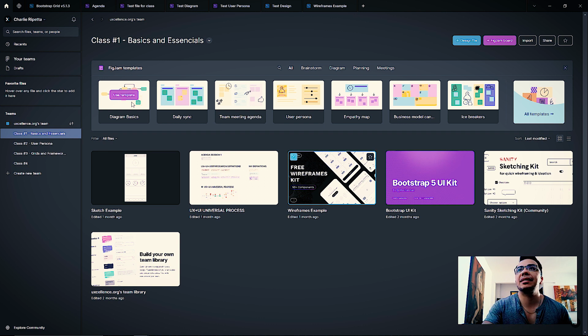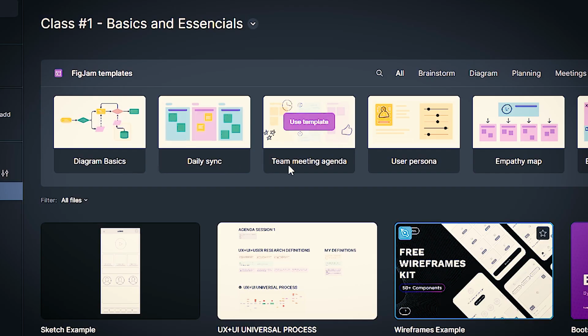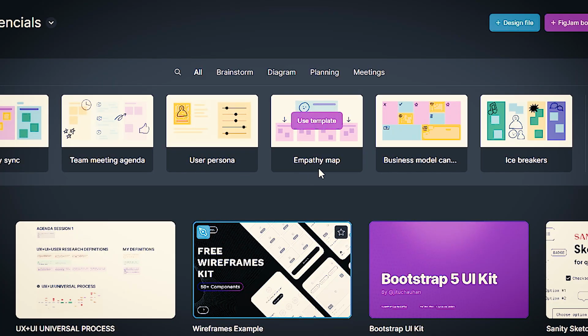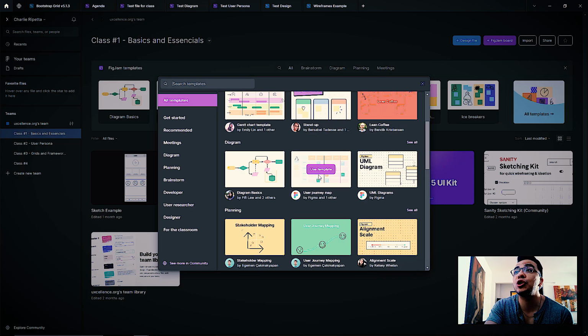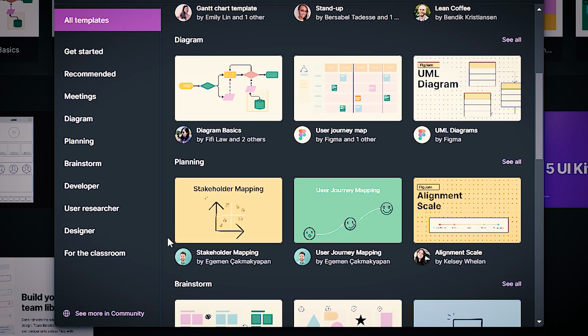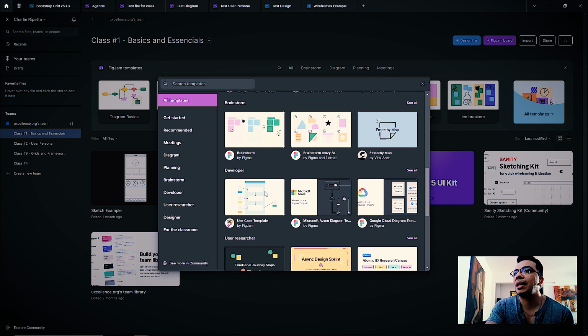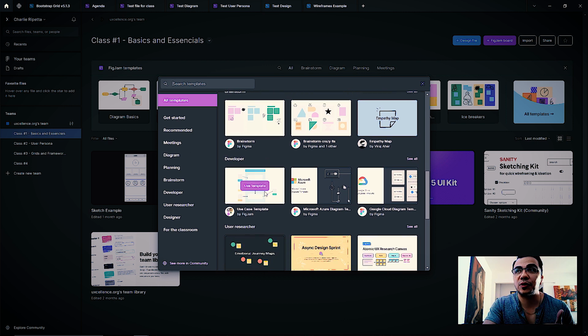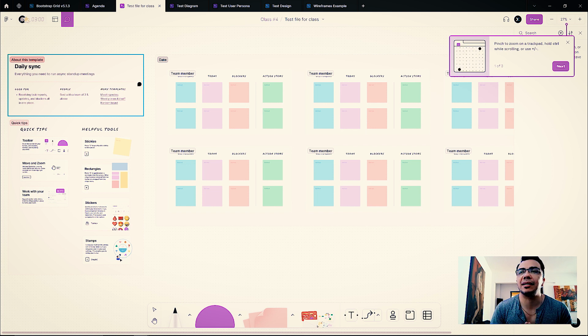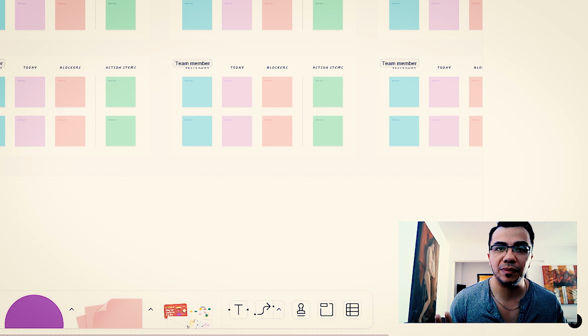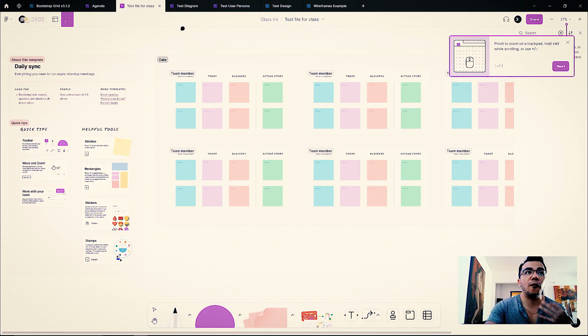There are many templates that you can use here. For example, diagrams, daily sync, agenda, user persona, empathy map, business models, stand-ups, user journey maps, stakeholder mapping, brainstorm. There's a lot of things that you can use from here. Just to make a quick example, daily sync: every single day, you get together with the team and say, okay, this is what I did yesterday, I'm going to be working on this today, and I have this blocker, for example. That's the daily sync.